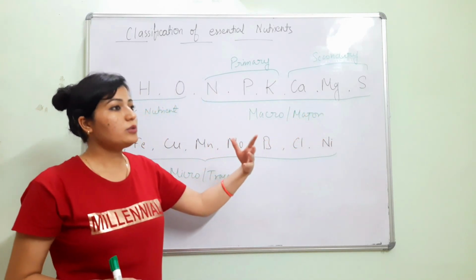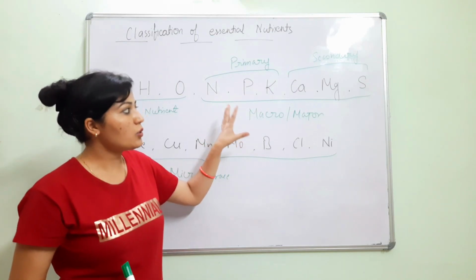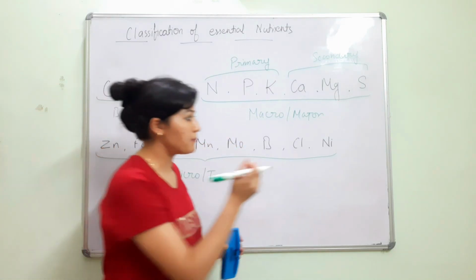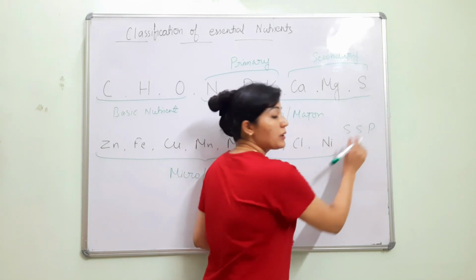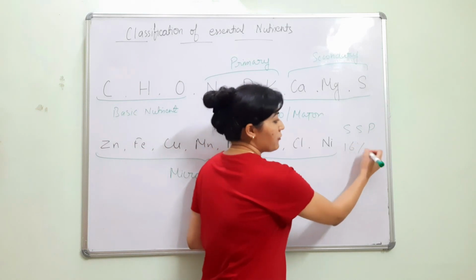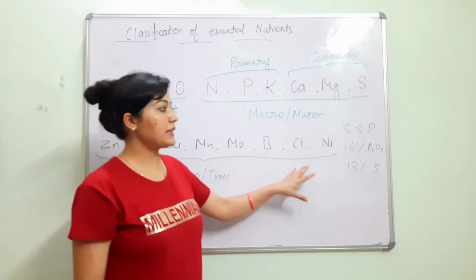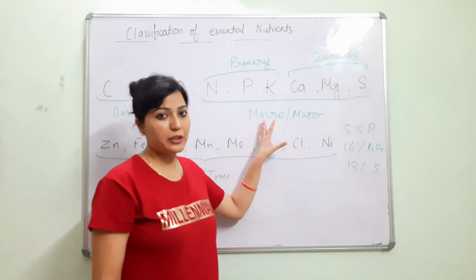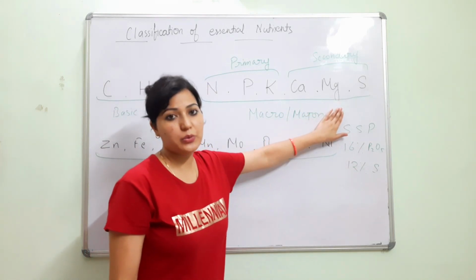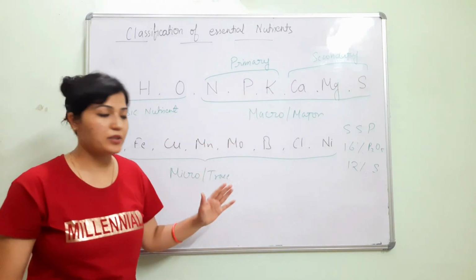Also, when we apply fertilizer for the correction of primary nutrients, those fertilizers also contain some amount of secondary nutrients. For example, SSP, single super phosphate, is a phosphorus fertilizer which contains 16% phosphorus and 12% sulfur. So by applying fertilizer for the primary nutrients, the secondary nutrients are also applied. That's why we call them secondary nutrients, and these are the primary nutrients. I hope you understand this classification.